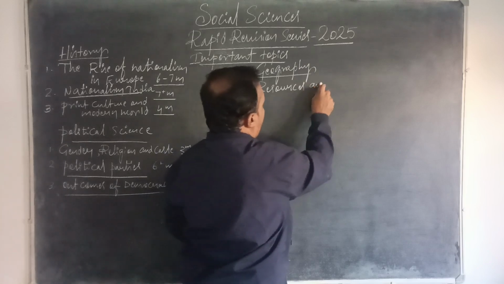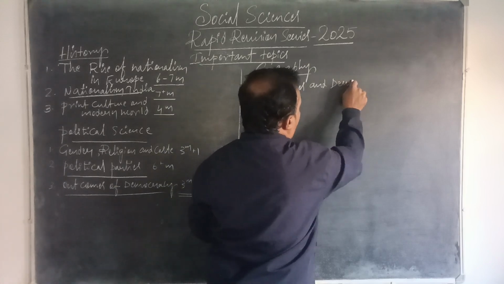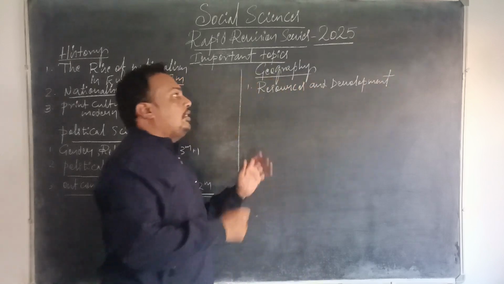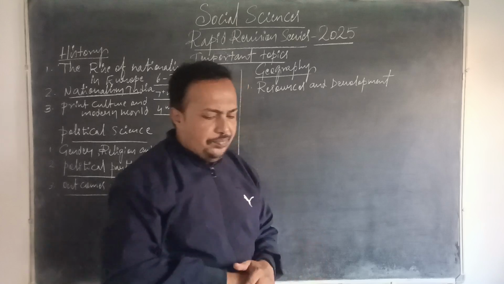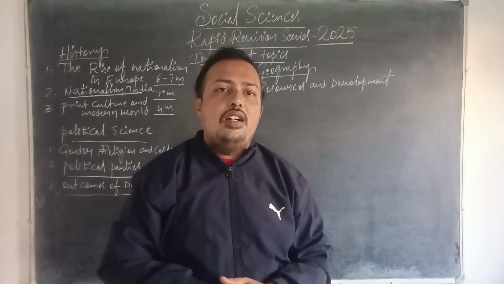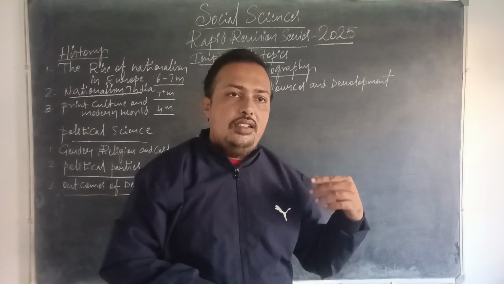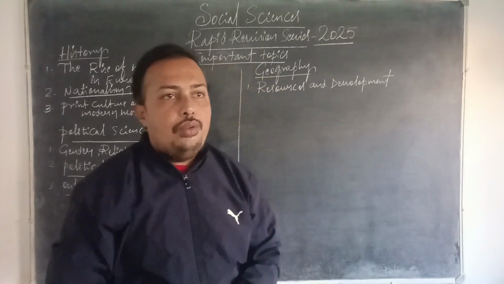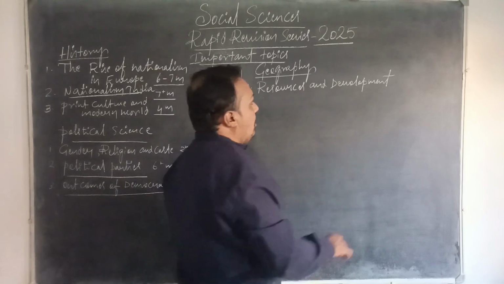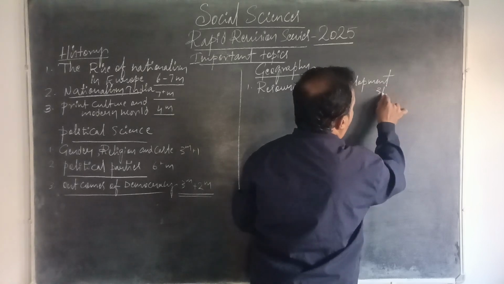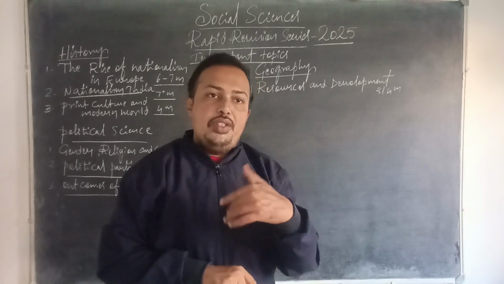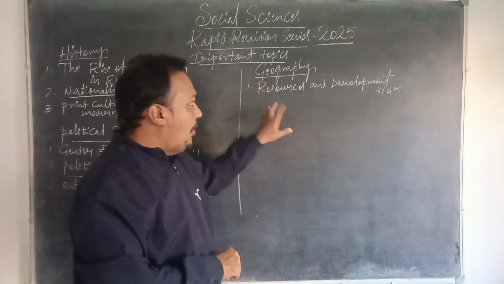Resources and development is the core or basic chapter. General question answers are there, for example, reasons for degradation of the resources, measures to conserve the resources. All these questions are quite important. So 3 marks questions and multiple choice questions are more concentrated from this chapter. This chapter can be expected for 3 to 4 marks, either in the 2 marks question section, or sometimes they will ask in the 3 marks section. So this chapter is very important.